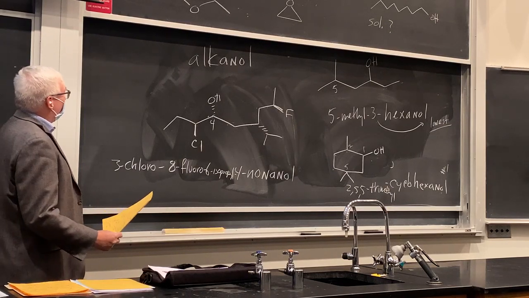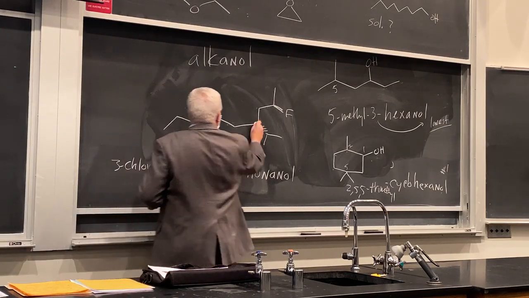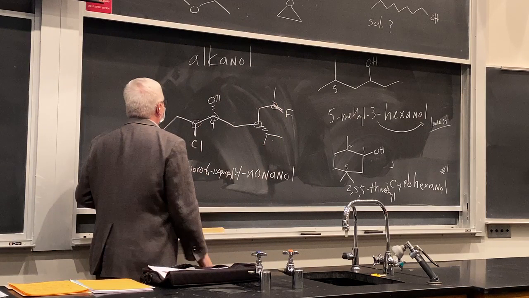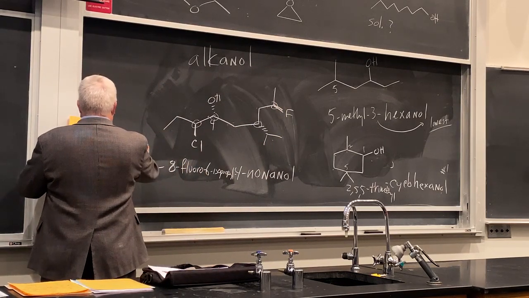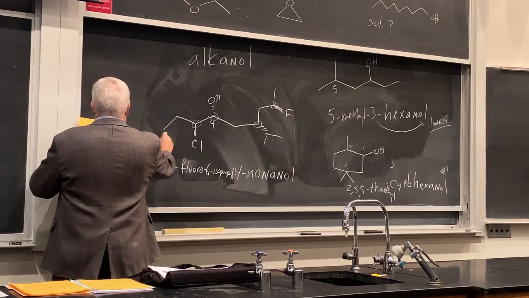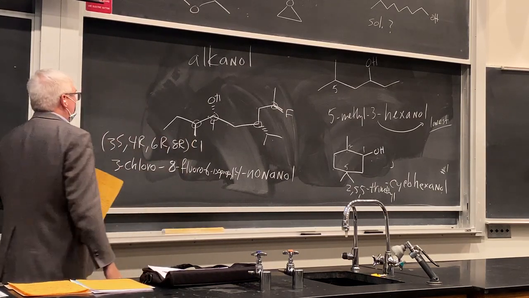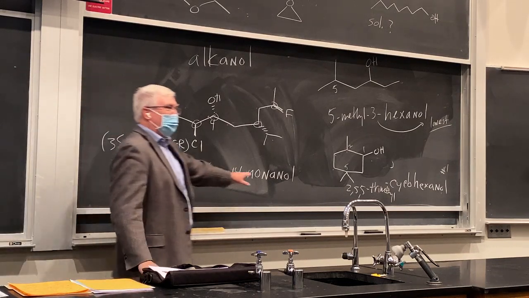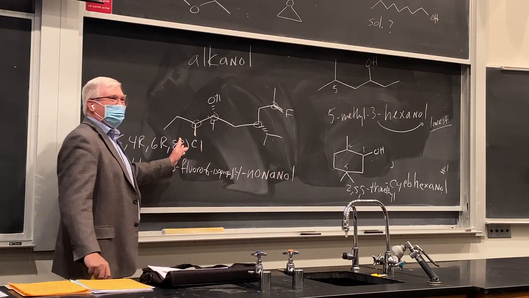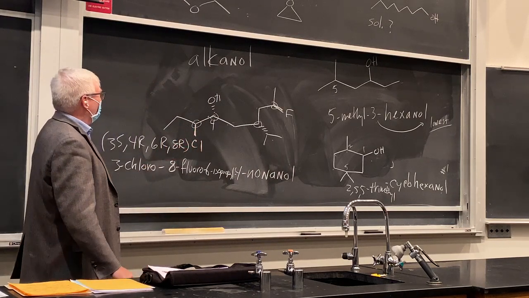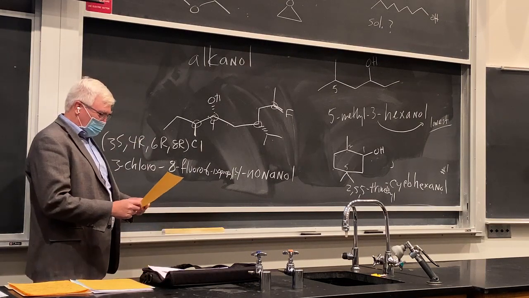Is that it, though? Oh, we got all these stereocenters, don't we? Okay, 1, 2, 3, 4. Yeah, the isopropyl group. I'll just summarize them here. 3S, 4R, 6R, 8R. So there you go. You can practice that. But alcohols are not on test 2, okay? You can practice your R and S there, but alcohol naming's not. But I think that's a very hard one. Takes a little bit of time to figure that one out.